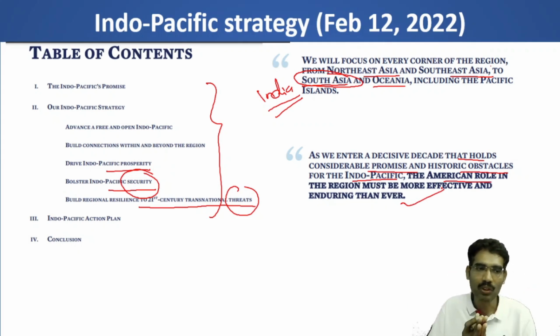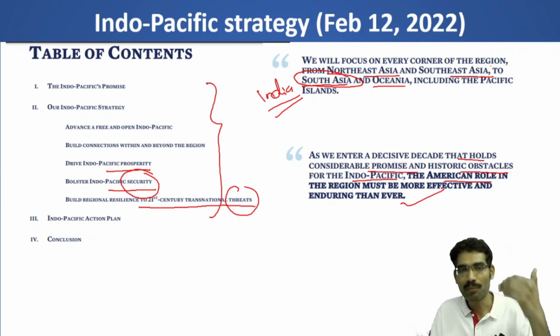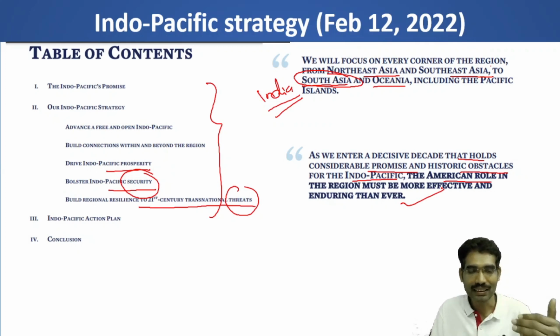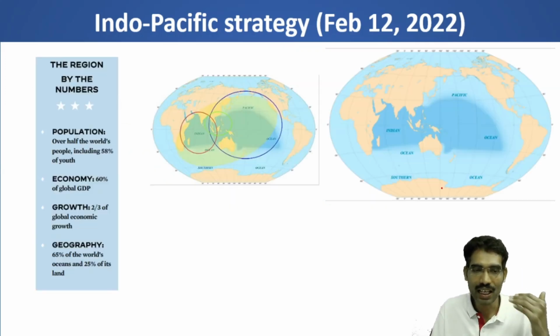We are discussing the Indo-Pacific strategy of USA because this strategy is going to have an impact on India's foreign policy, because it is talking about India's neighborhood. Not only India's neighborhood, it directly has references about India as well.